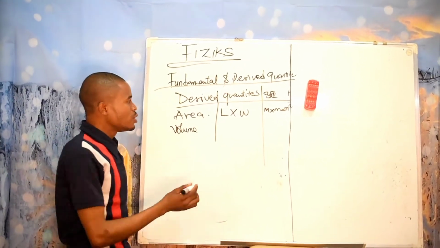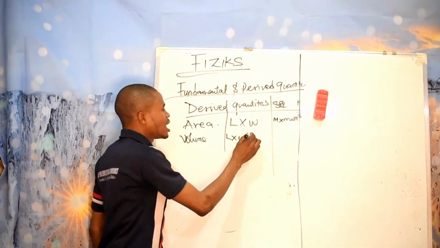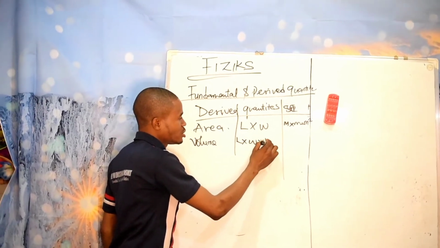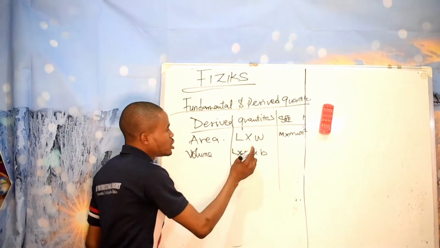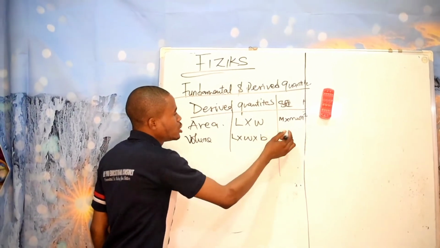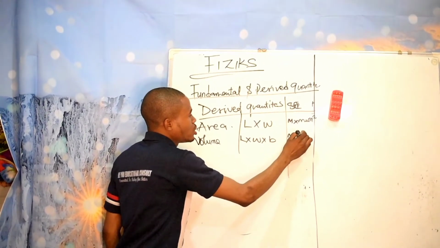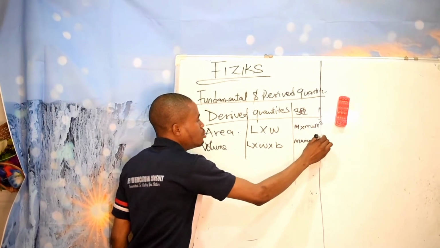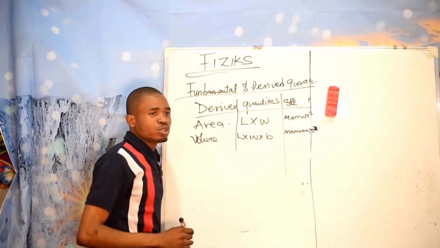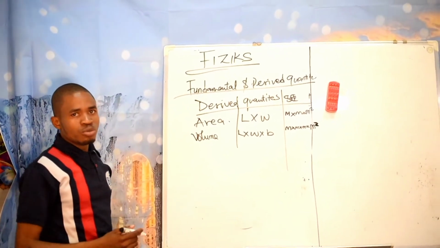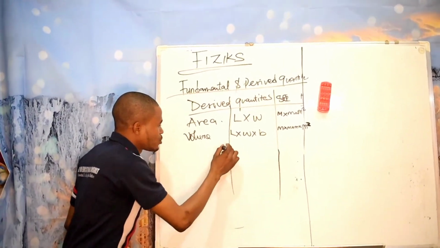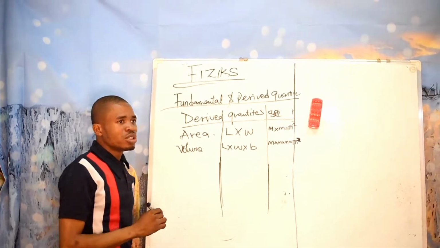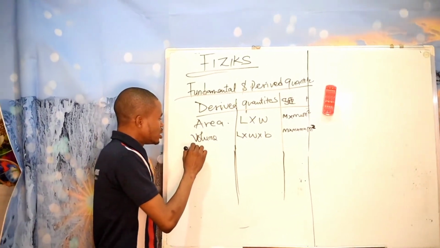For example, volume. What's the formula for volume? It is length times width times breadth, and this is still measured in meters. That's why the SI unit of volume is meter cube. So let's go a little bit further. If I give you something called speed.